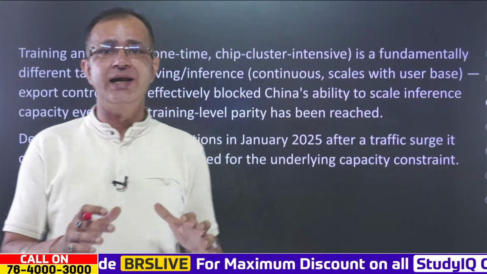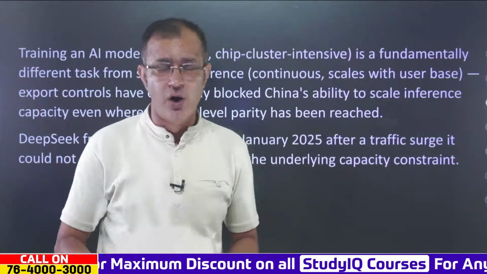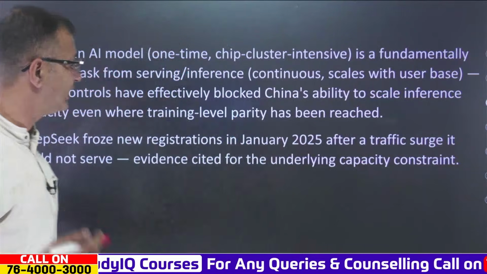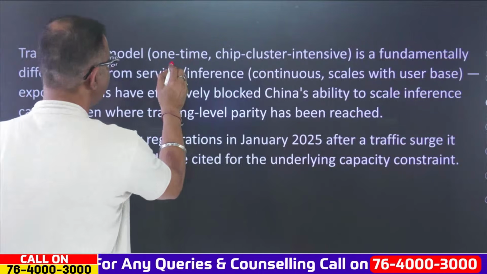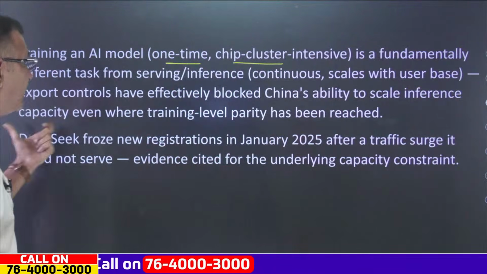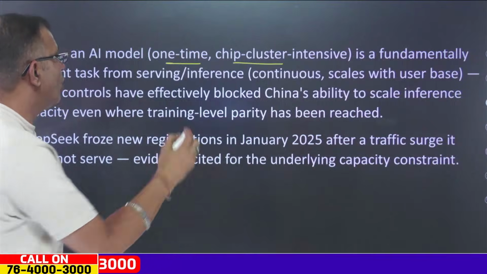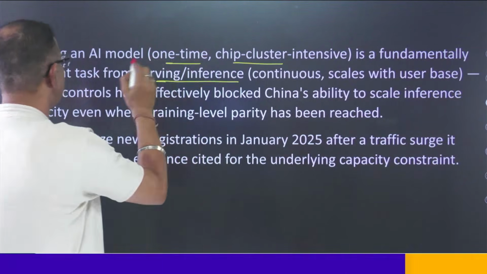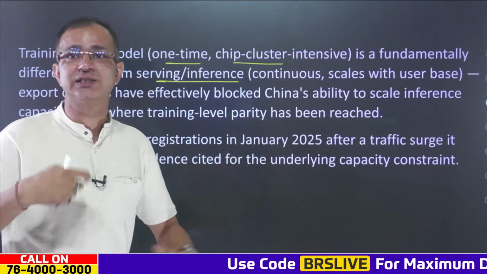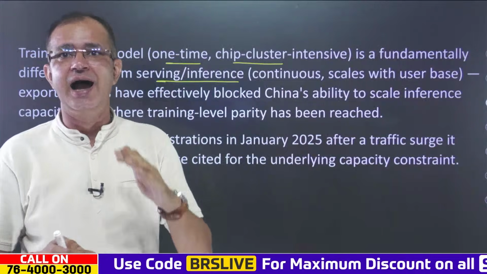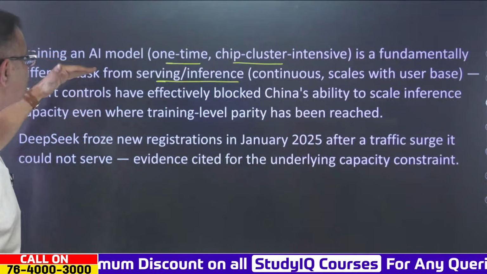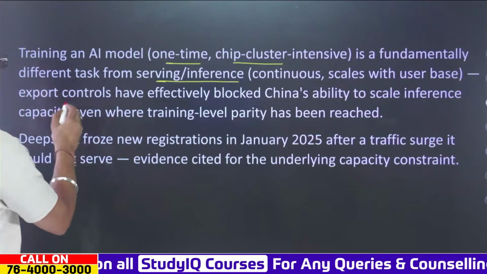Now when it comes to large language models, there is a data set that is required. We can train the AI on the data sets, and training is a one-time, chip-cluster-intensive task. This is fundamentally different from serving or inference. Training and serving are different because serving and inference is continuous and scales with the user base. Now, when it comes to training the AI or serving the AI, the inference, there are basically the export controls.